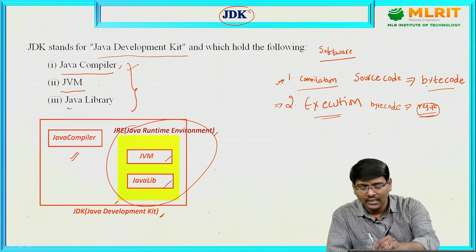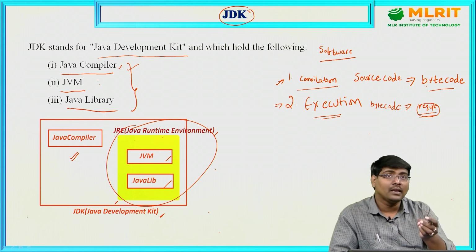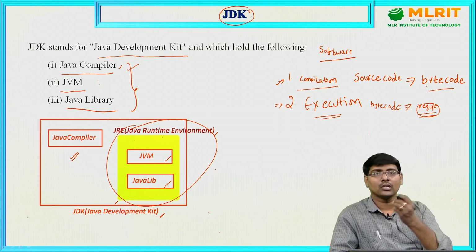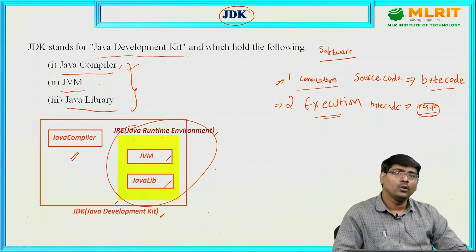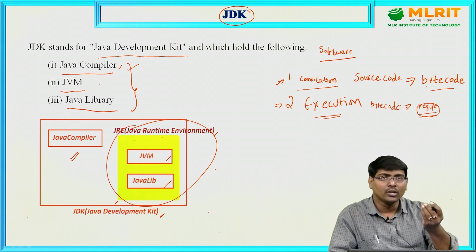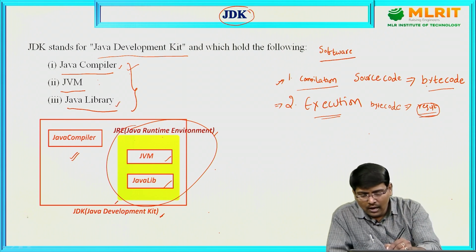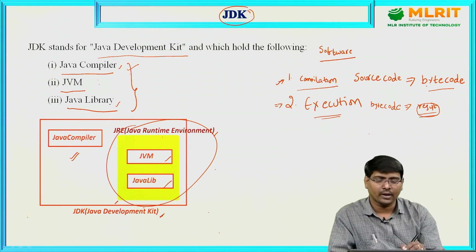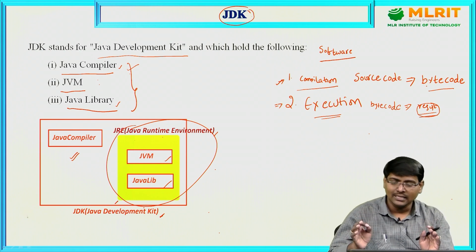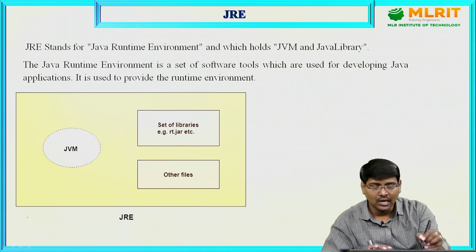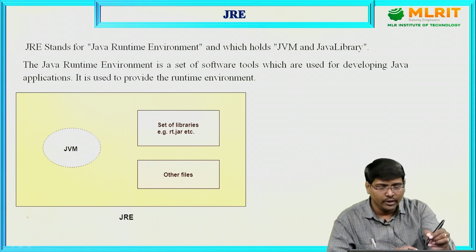Now what is the purpose of the library? For example, during execution you may need some additional stuff. If you want to use the Scanner class, you need the util package, so that package is required. That is why the Java library is also provided. Okay, clear? This is the JDK software. Now the Java compiler is clear. Now you need to learn about